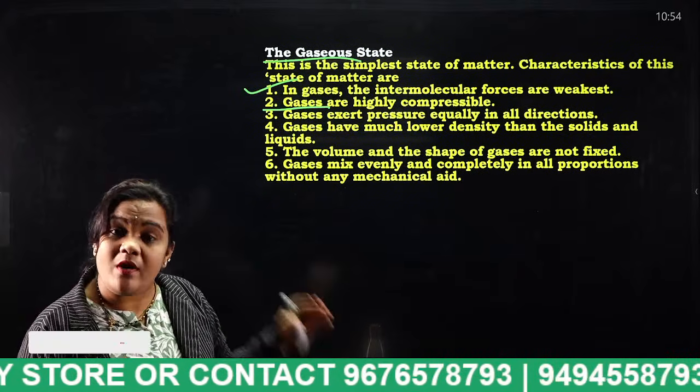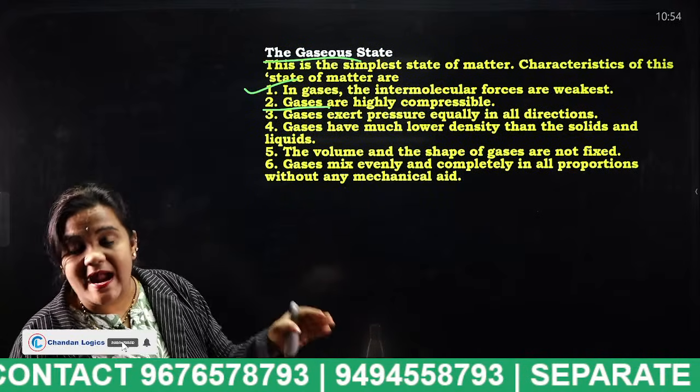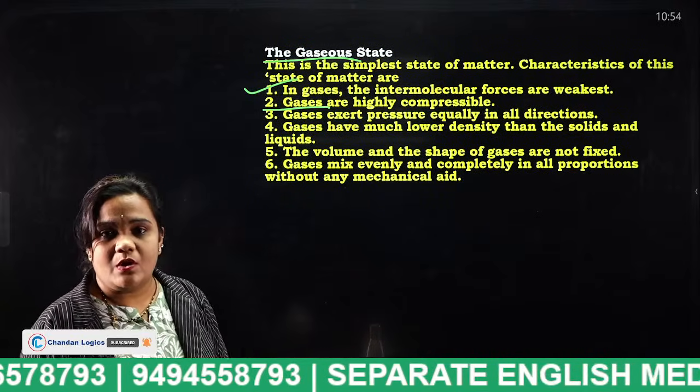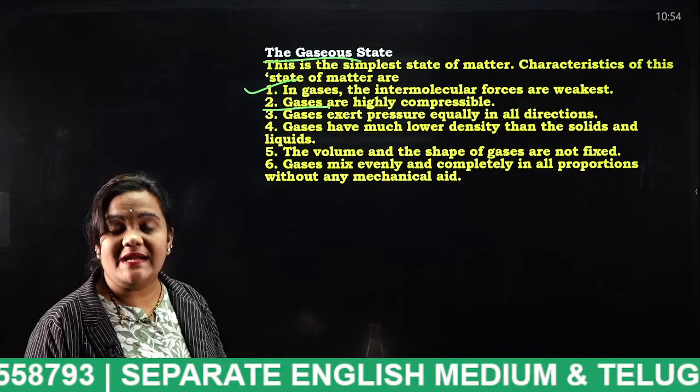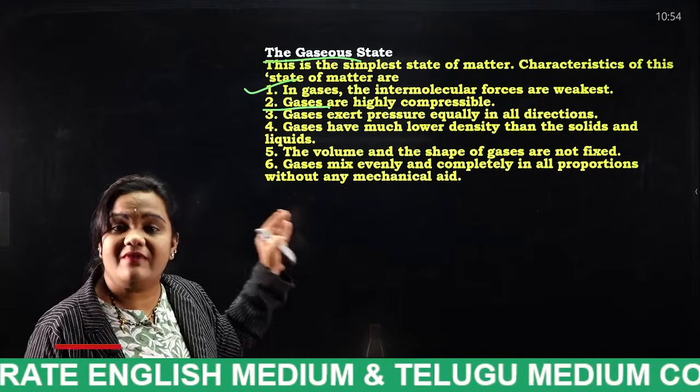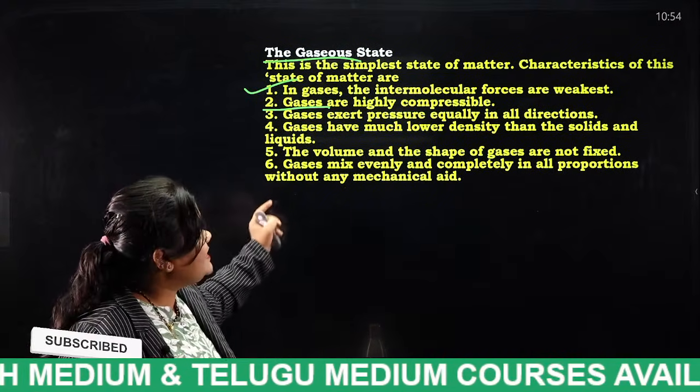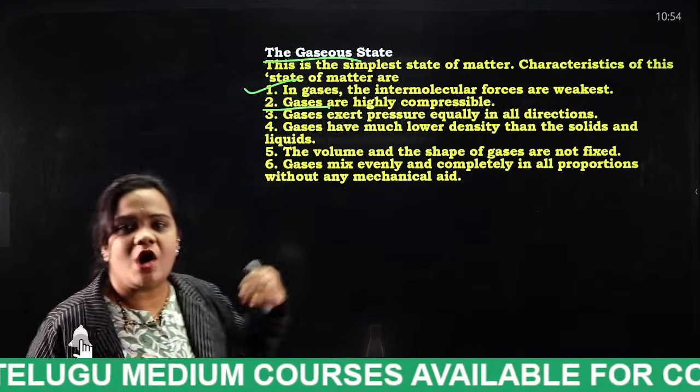Density will be more in solids than in liquids and finally in gases. When compared to other states of matter, the density of gases will be very, very less. And the next thing is that the volume and the shape of gases are not fixed.